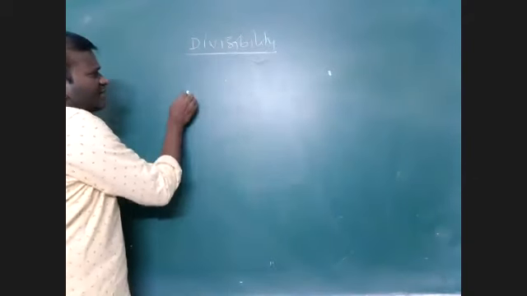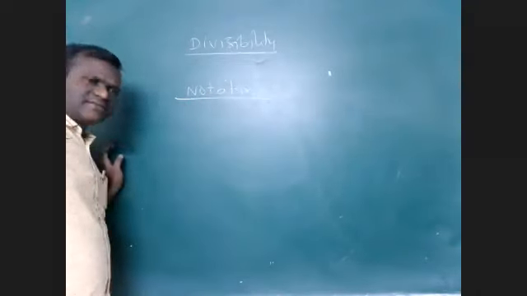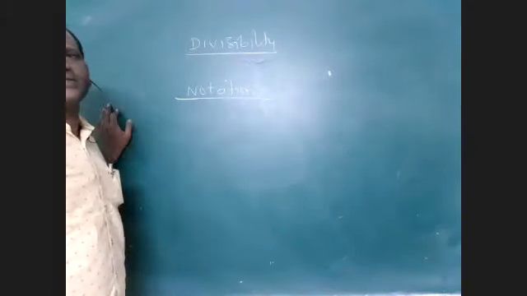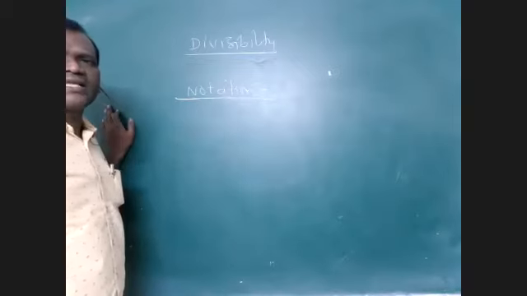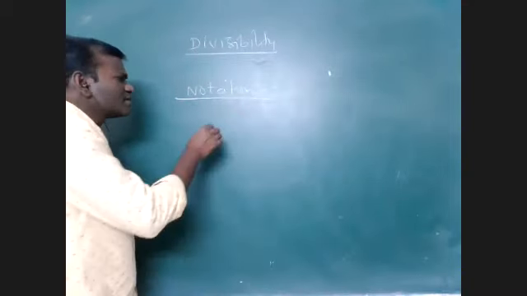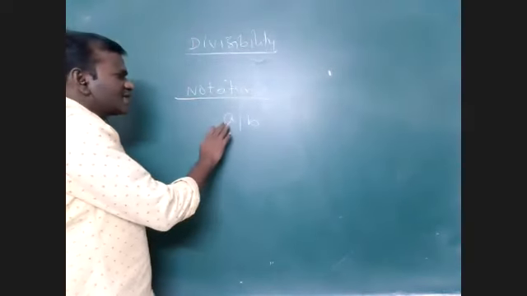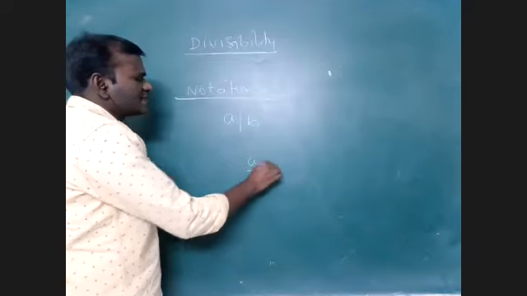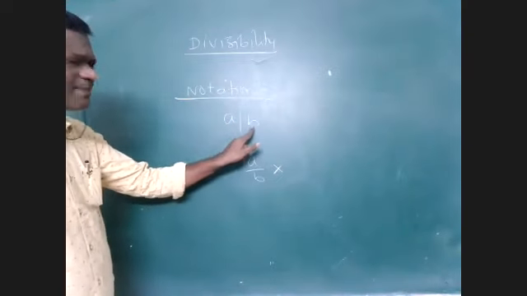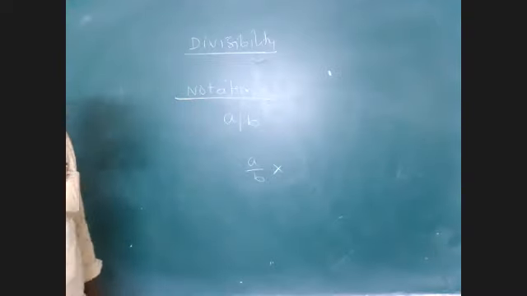Divisibility property. First, coming to the notation part, many students get confused here. At the starting stage of their preparation, almost 70% of the students are confused regarding the notation of divisibility. For example, A divides B. They think this is nothing but A by B, but it is not A by B. A divides B means A exactly divides B, that means when B is divided by A, the remainder is 0.